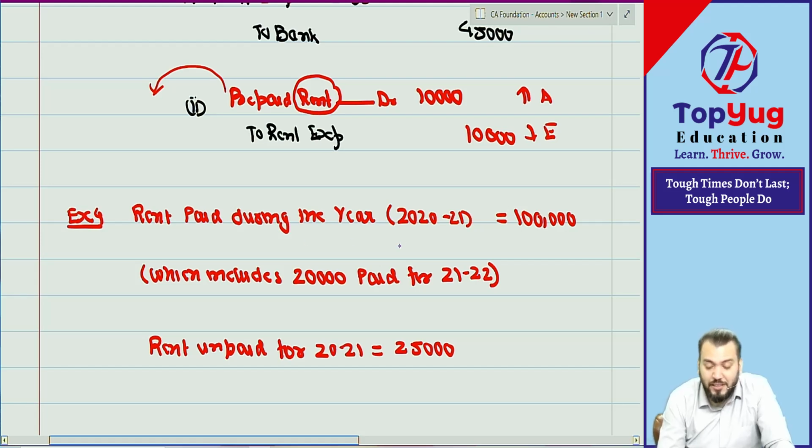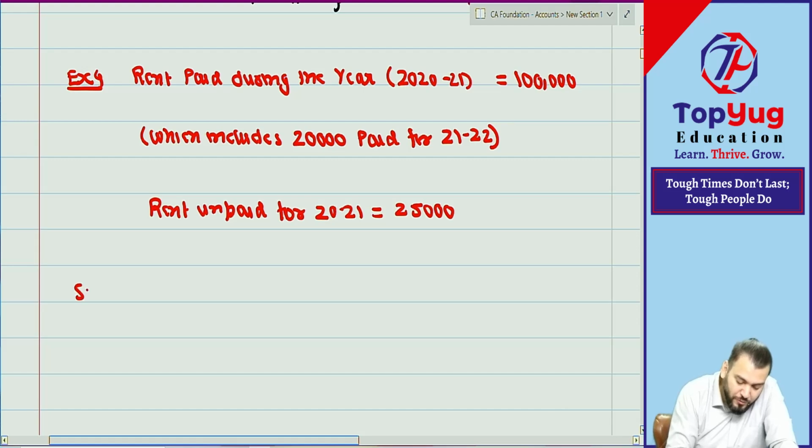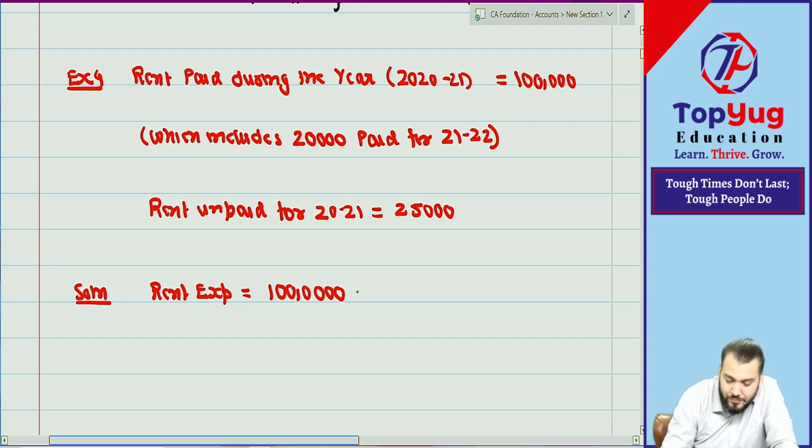The rent paid during the year is 1 lakh, but out of 1 lakh, some amount is paid for 21-22, and rent which is unpaid for current year means there was some rent for current year which is not yet paid. What is the rent expense? Solution. What is the rent expense? First, can you give me what is the rent expense? Batao. 1 lakh.